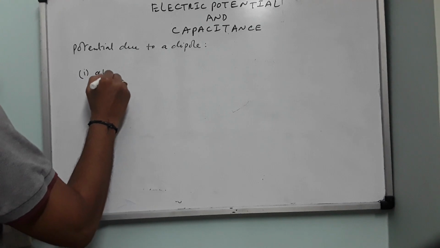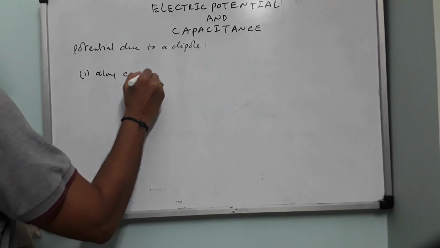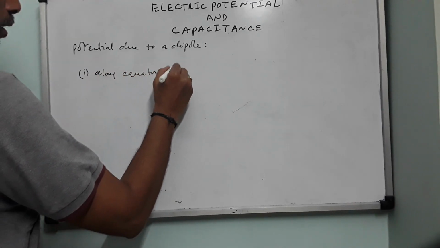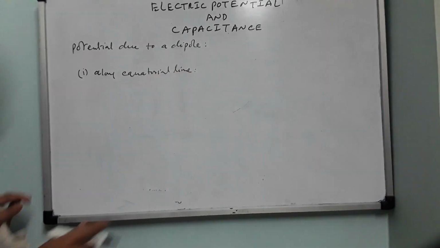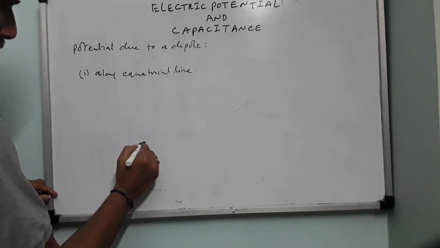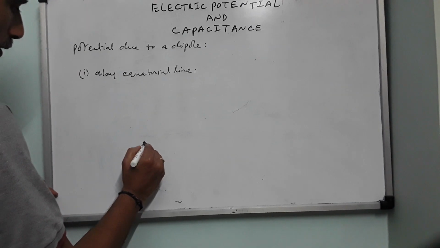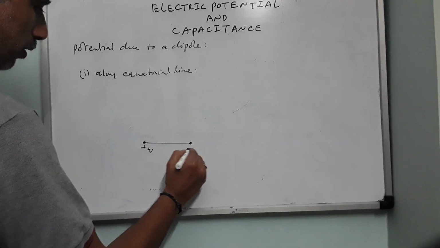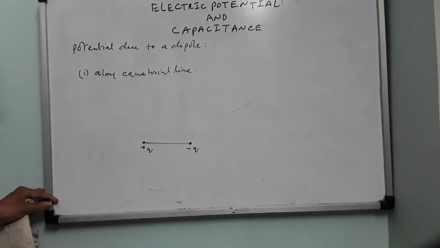Along the equatorial line, right. Now you have plus q, and at some distance you have minus q.